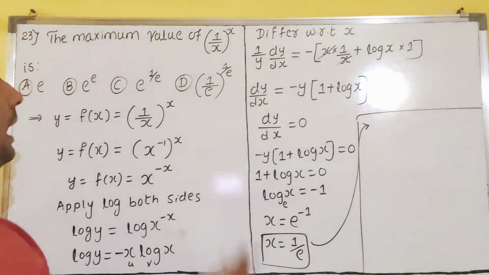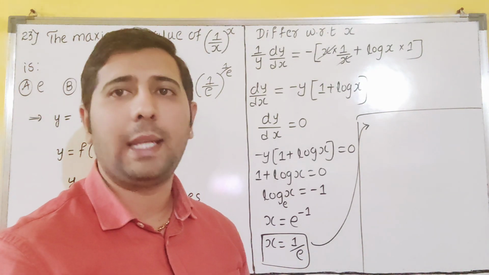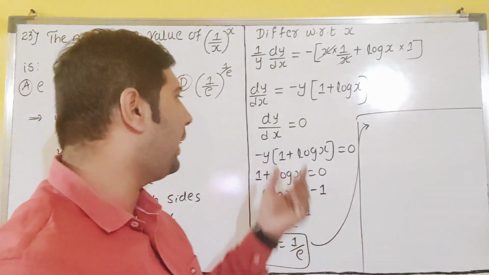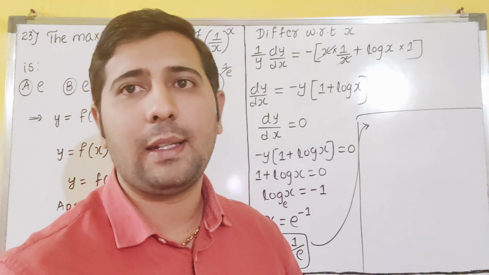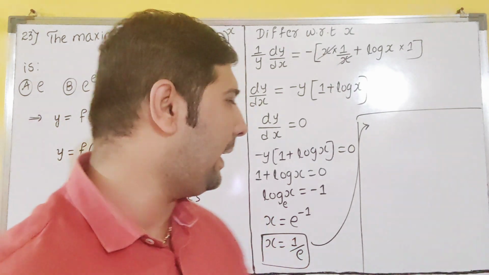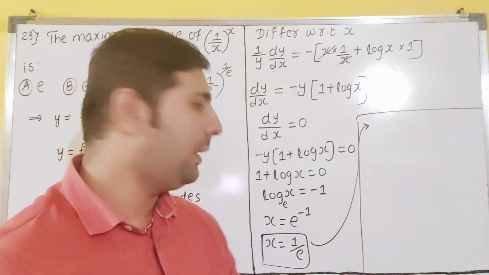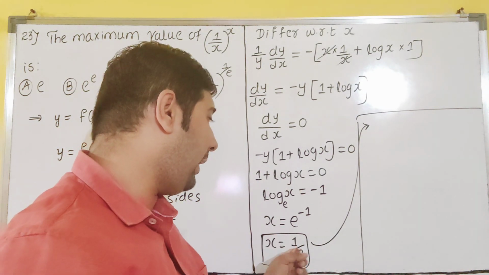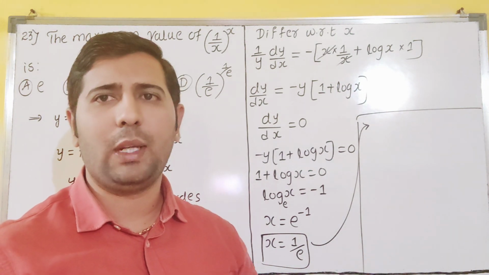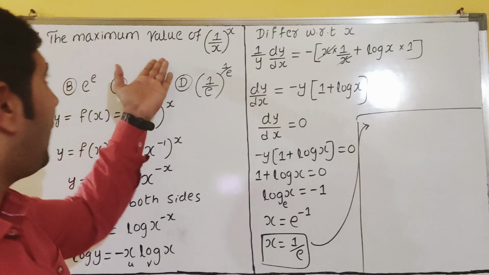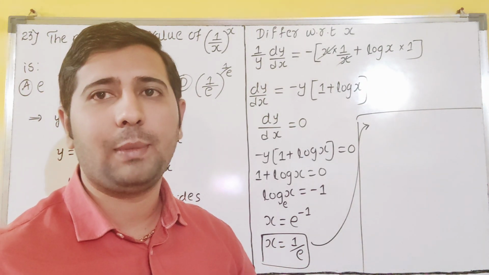So now see here, I have to find the maximum value. Only 1 point is there. 1 by e is only 1 point. No need of taking the double derivative test, dear students, because it is of course less than 0 you will get. Because here only 1 point is there. If another point were there, you would have thought whether x is equal to 1 by e is a minimum or maximum point. But here only 1 point is there and they had asked maximum value also. That means this point is nothing but point of maximum, dear students.